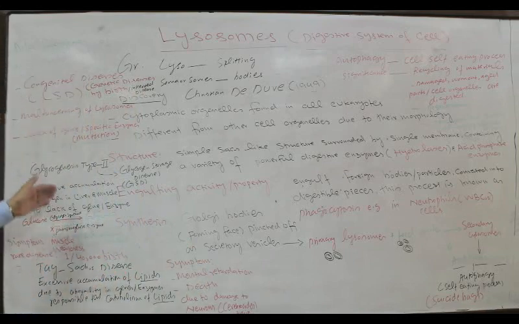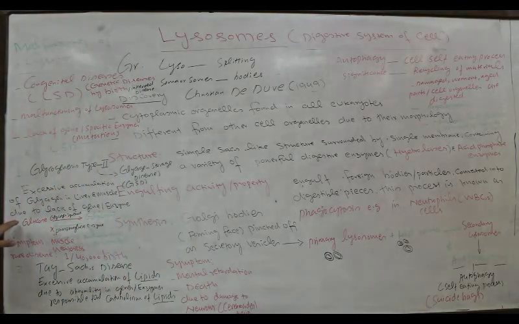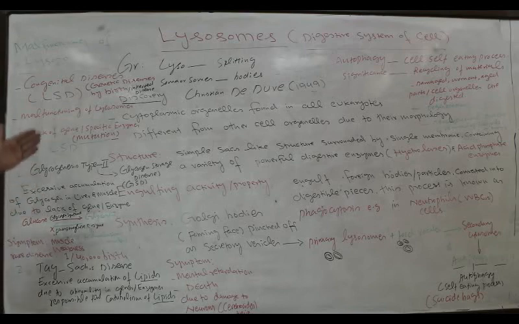One thing should be remembered: glycogenesis type 2 is also a very rare disease, because 1 out of 40,000 births have this disease. So this is also a very rare disease. Lysosomal storage diseases are very rare diseases. Although they exist, they are very rare. So this is all about the word lysosome. What are lysosomes?